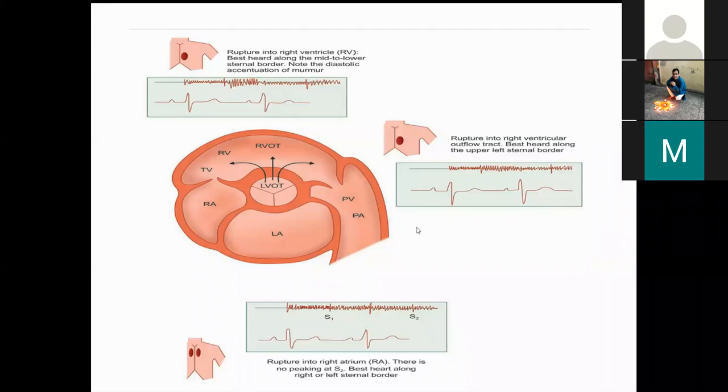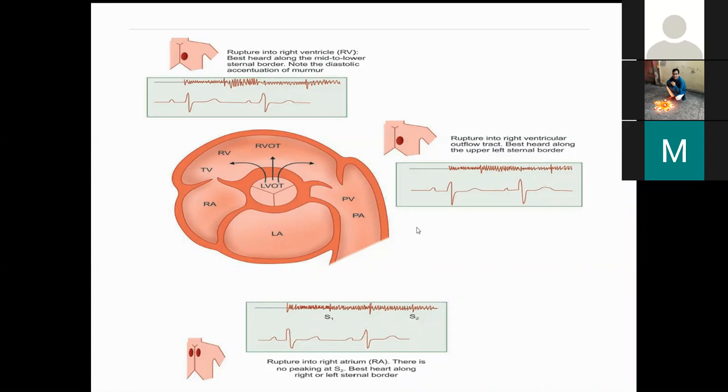How will you differentiate PDA from RSOV? So basically, first is the clinical context. Usually PDA, I think it is echoing. Yeah, sir, I can hear you, you can continue.